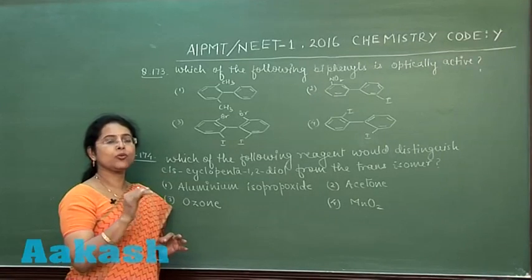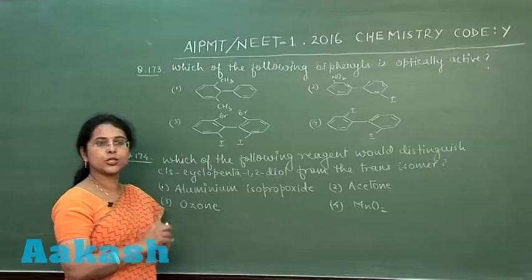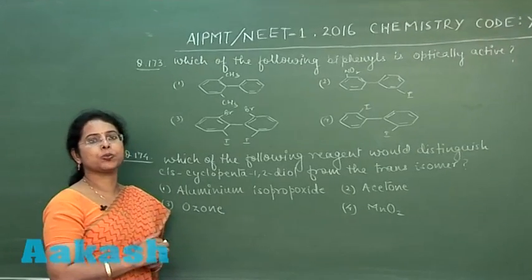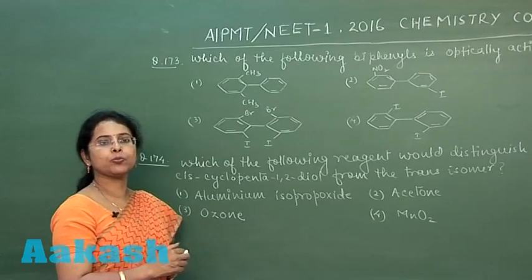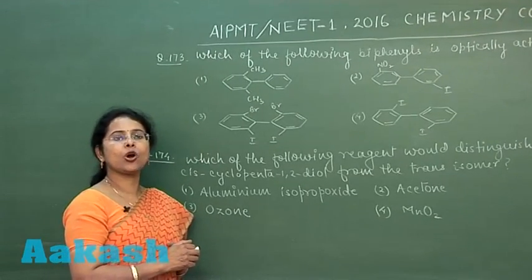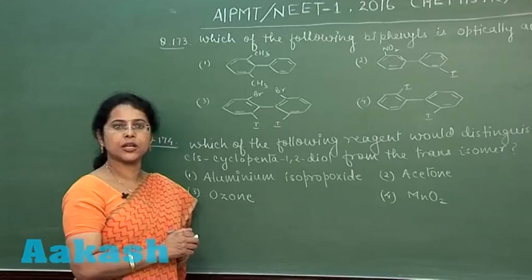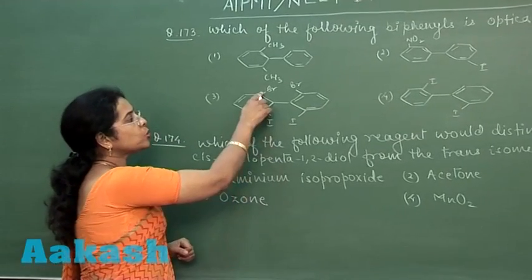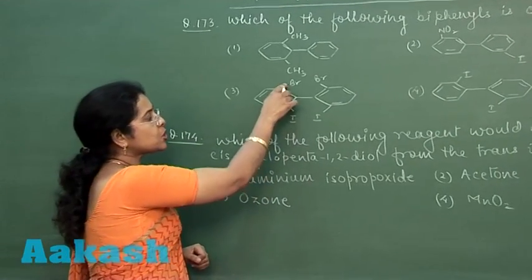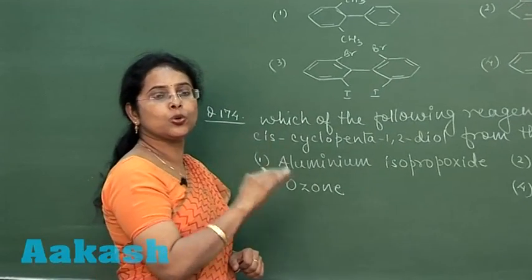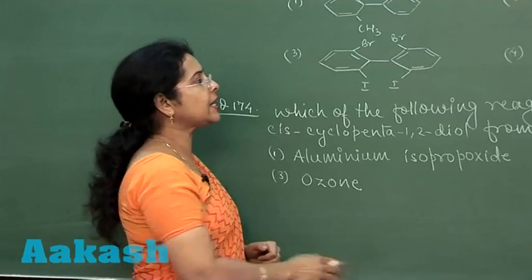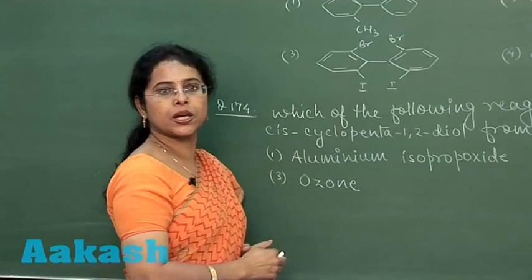Whenever only one group is present at ortho position, meta position or para position, then planarity of biphenyl is retained. But when ortho position is substituted in both the rings, the molecule loses its planarity and it becomes non-planar.